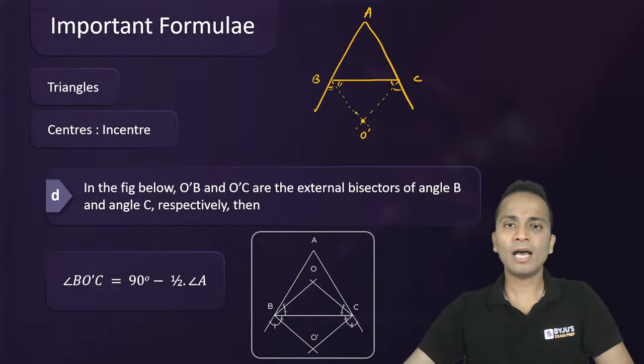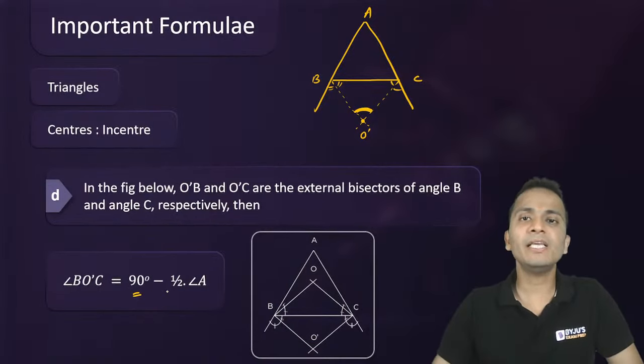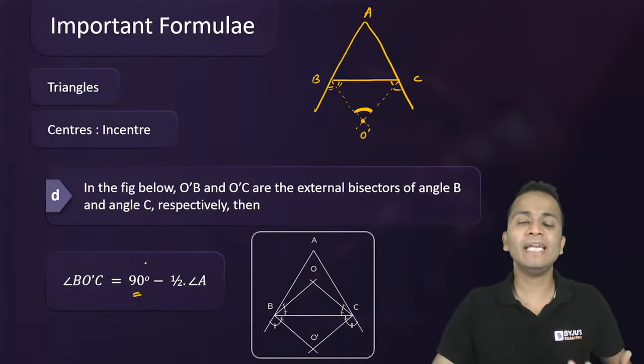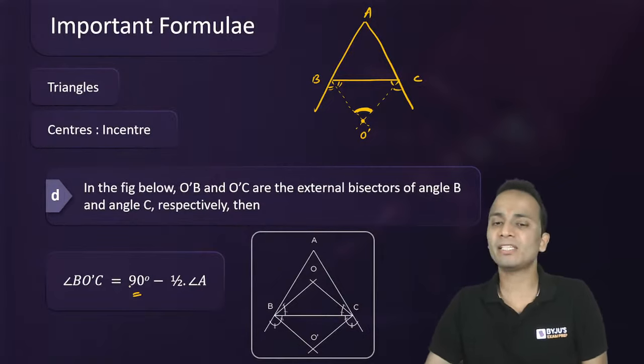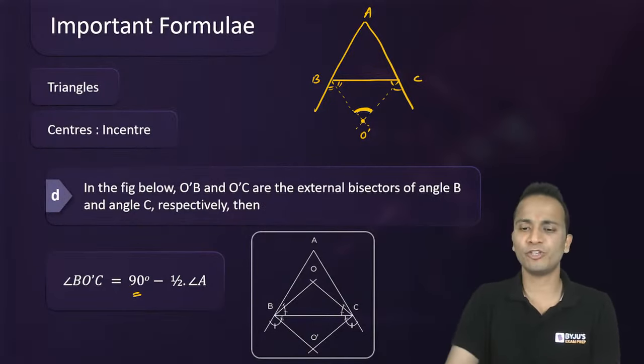Okay, so angle BO'C, this angle that I have marked, can be given directly by the relation 90 degrees minus half of angle A. In the previous formula, it was 90 plus half of angle A. In this case, it is 90 minus half of angle A. So this formula can be used directly again in a lot of questions.